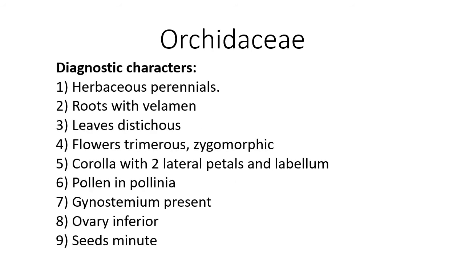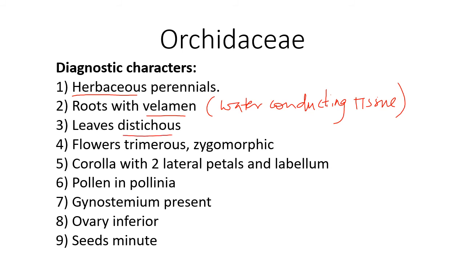These are the distinguishing characteristics of family Orchidaceae. They are herbaceous perennials. Roots are with velamen tissue, which is called as water conducting tissue. This is water conducting tissue.